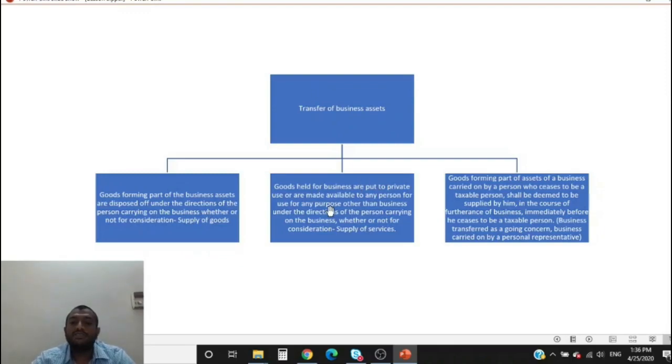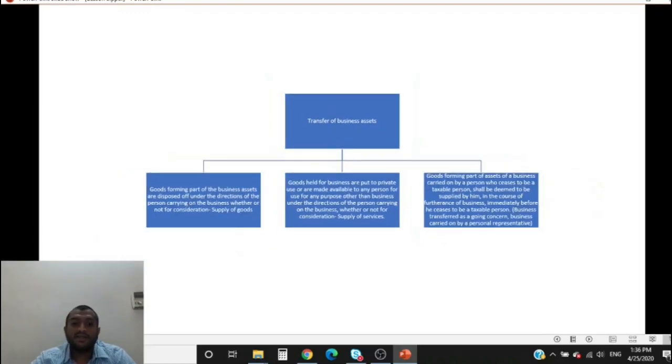So goods held for business are put to private use or are made available to a person for use for any purpose other than business. So I am into construction. So my pickup truck is idle. So what do I do? Because my pickup truck is idle, I give it on rent to someone else. I say you use it. You don't pay me anything at all. Whether consideration is given or not, the value of service of renting of that pickup truck is subject to GST. It is supply of service. That is what it is. Because it is not in the course of furtherance of my business, still it is subject to GST. It is a supply of service.